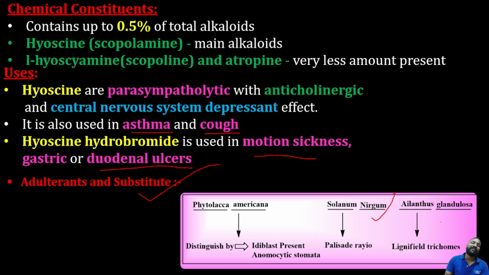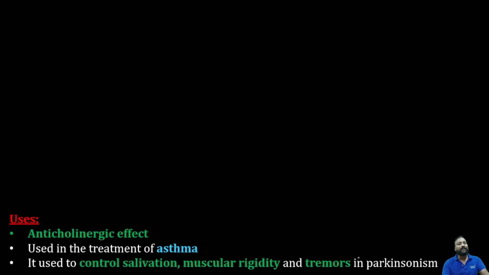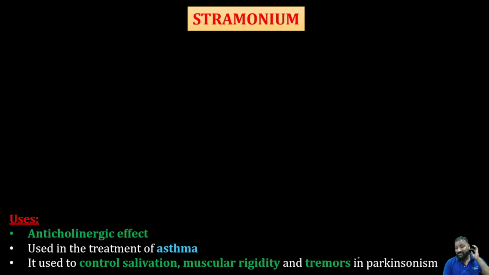But how can we distinguish? How can we identify the datura from these species? Phytolacca americana is distinguished by the anomocytic stomata, whereas the datura consists of anisocytic stomata. Okay, and Solanum nigrum will differ from the datura because of the palisade ratio, and Ailanthus glandulosa differs by the lignified trichomes. So these are the different adulterants and substitutes. And what are the other uses? Yes, anticholinergic effect. Sorry, for the next drug, that is stramonium.